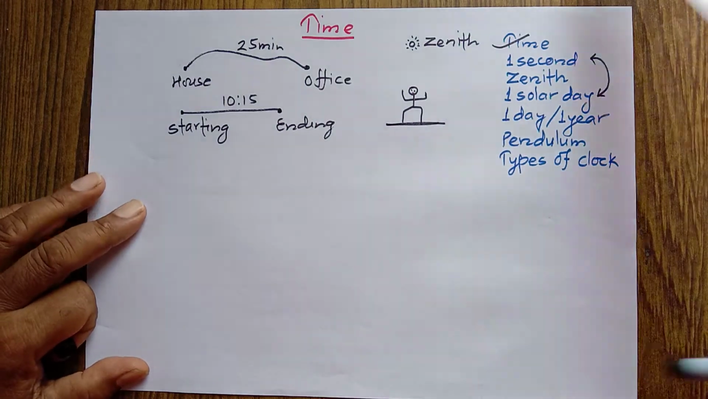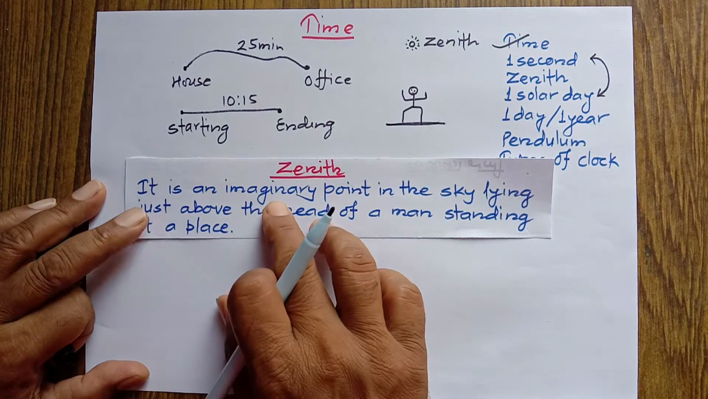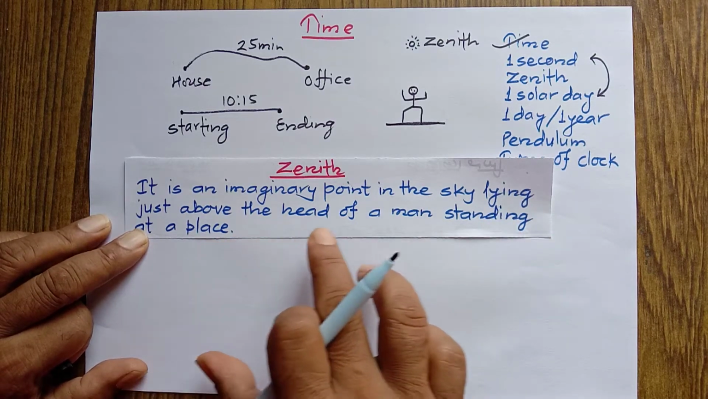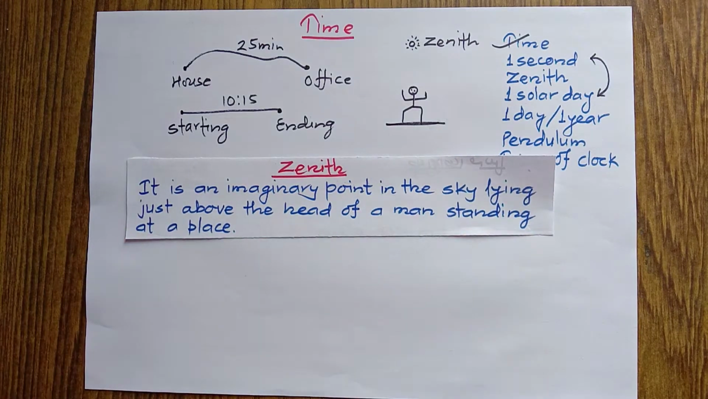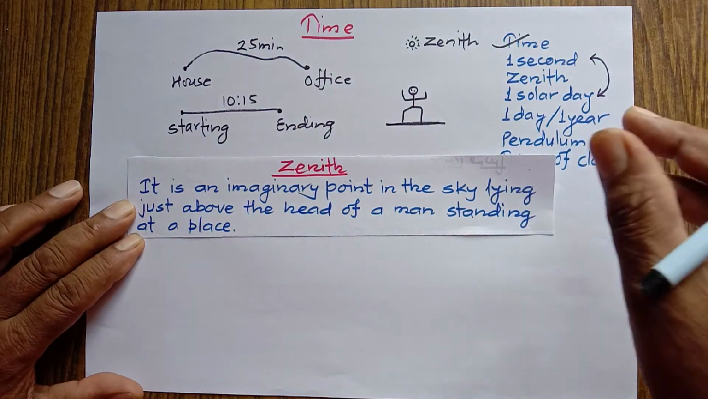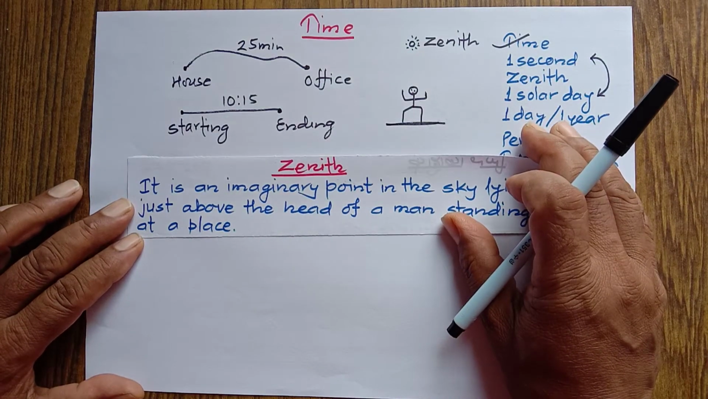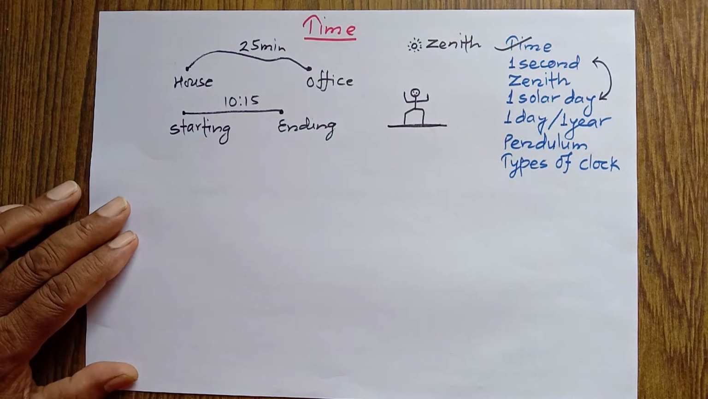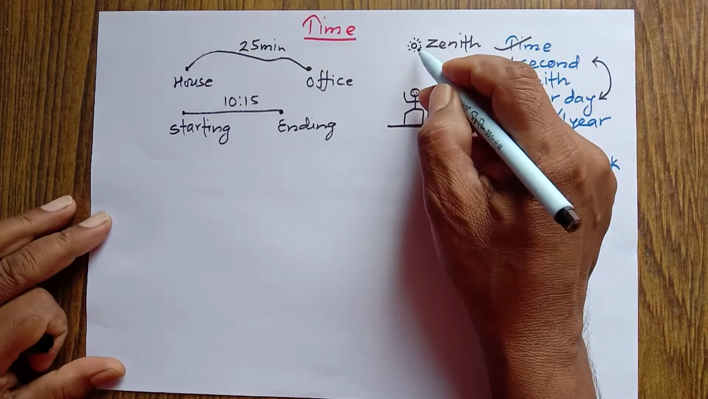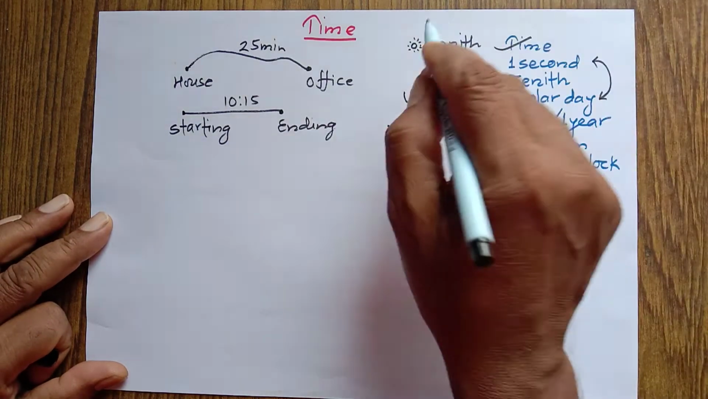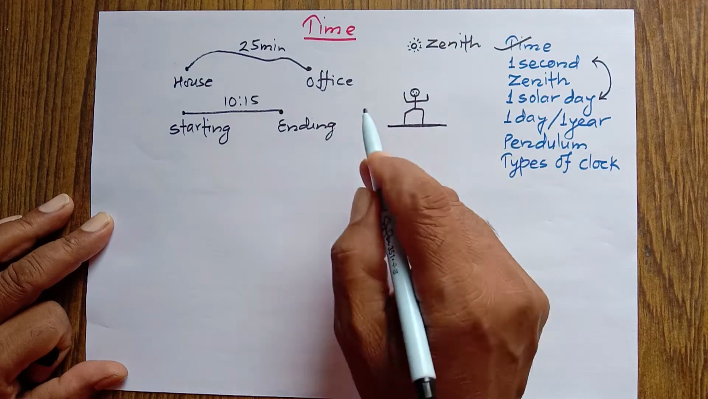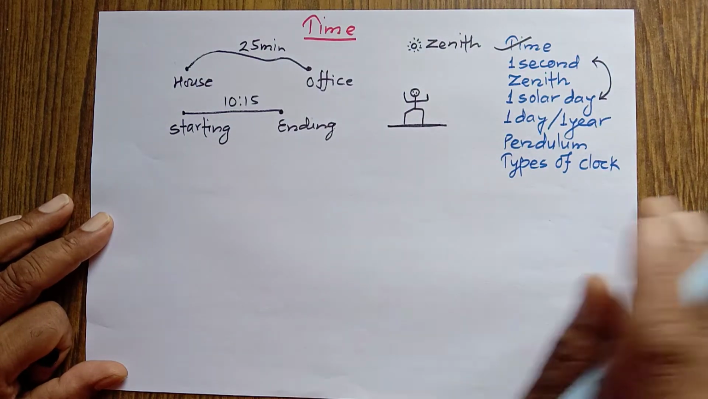That's why we can define zenith this way. It is an imaginary point in the sky lying just above the head of a man standing at a place. This way we can define zenith. Now, why should we know about zenith? Now, I'm talking about another day. Another day when the sun comes at the same point, then we can say that this is one solar day.